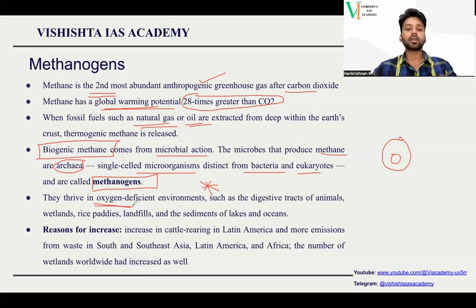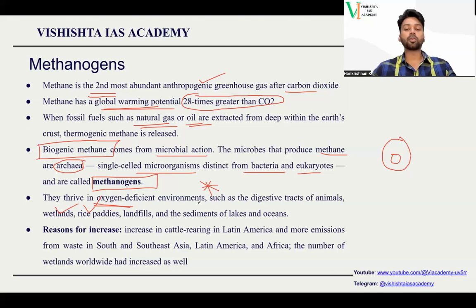A very good example is the rice field, right? Agricultural fields. We depend on flood irrigation. We just flood the entire land, so everything gets submerged. So too much methane will get emitted from there. That is one good reason. Rice plantation. Wetland has been increasing in recent times. So that is another reason.